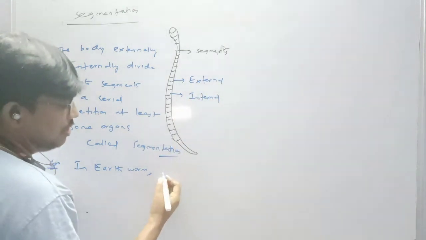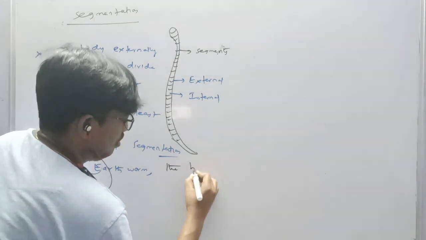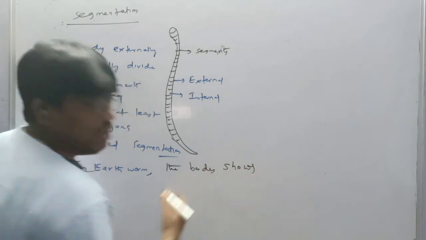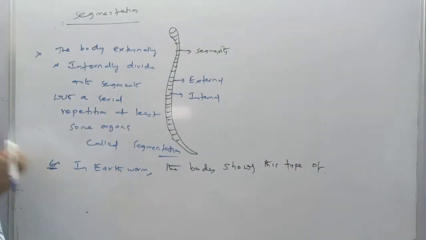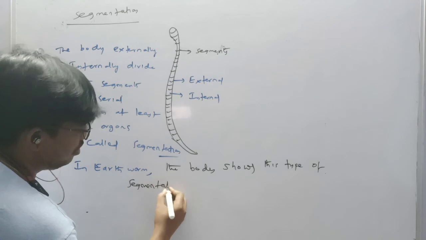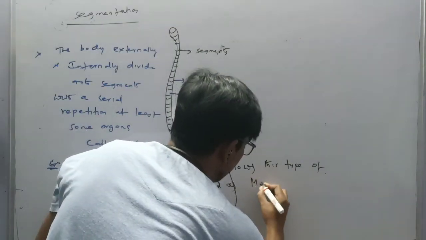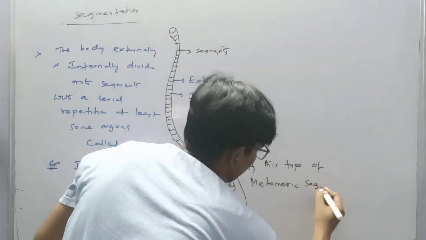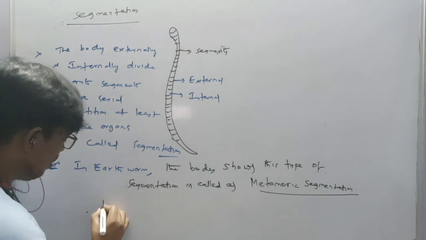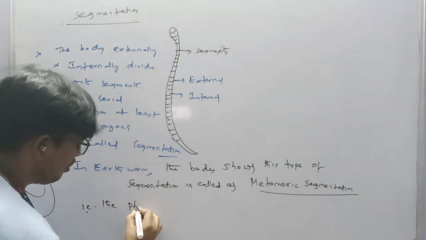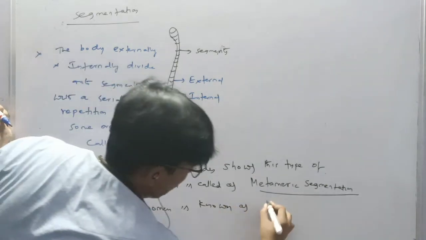This type of segmentation is called as metameric segmentation. This phenomenon is known as metamerism.